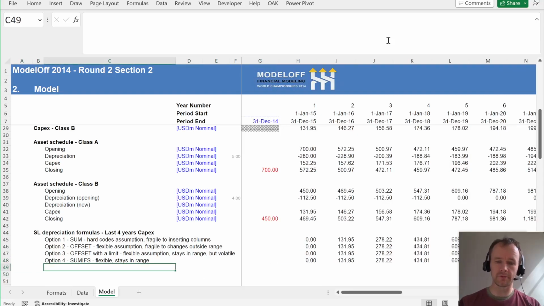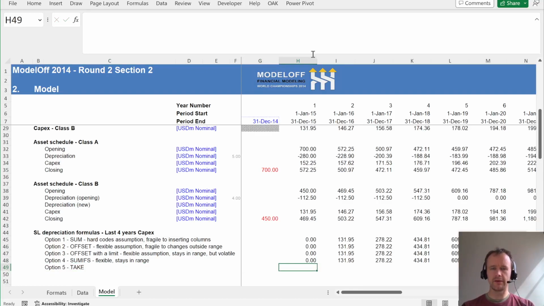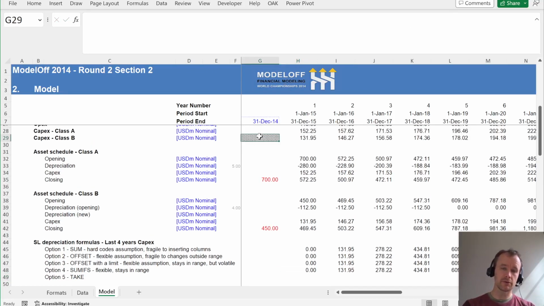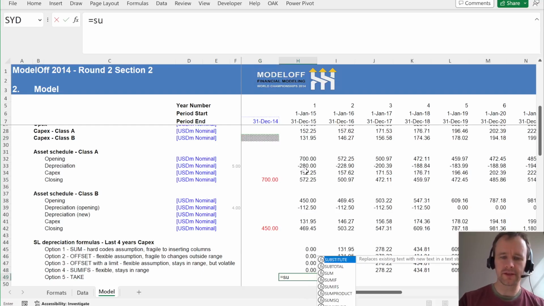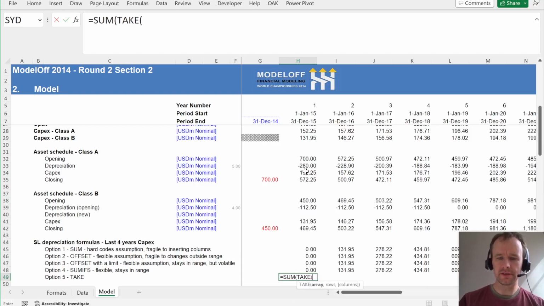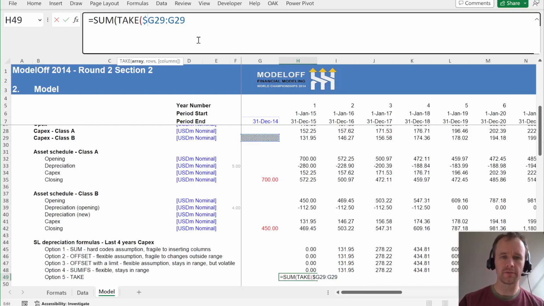The last option, the kind of modern Excel option, and then I'll stop talking about 1,000 different ways to do depreciation, is to use TAKE. The one slight disadvantage is it does still refer to one empty cell, but it does have the flexibility advantage. So basically the idea is, from the array of all the past capex, starting from column G, just because I have to refer to one period before, from the array of past capexes, I want to take the most recent 4.